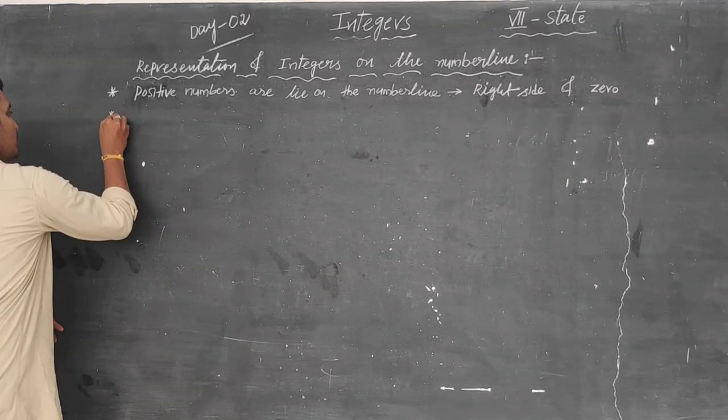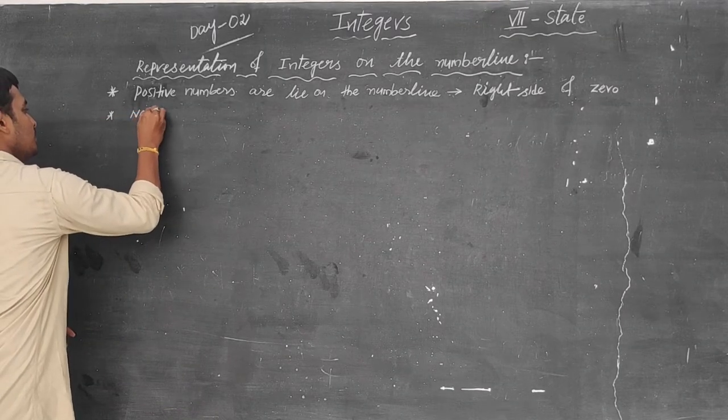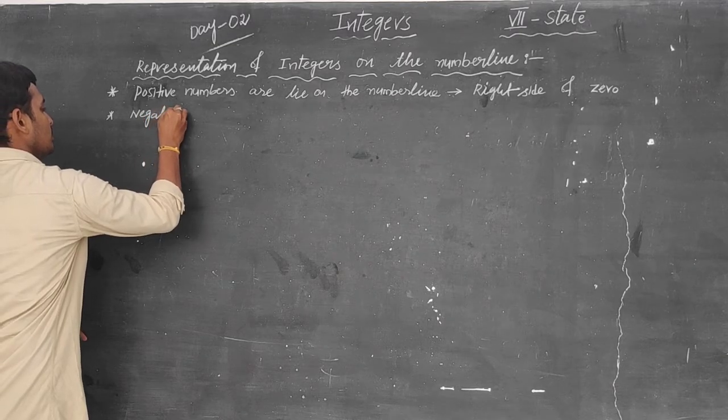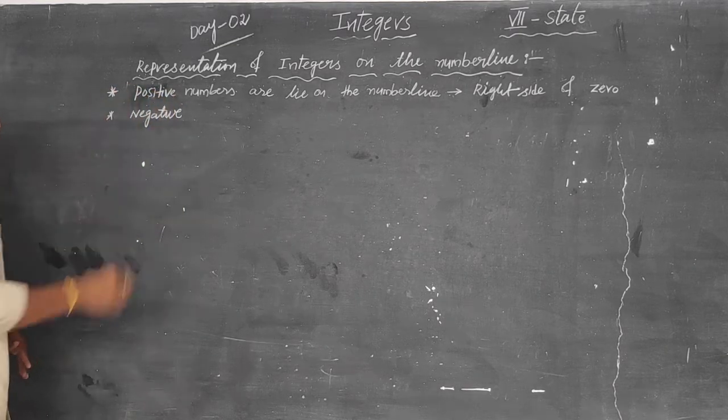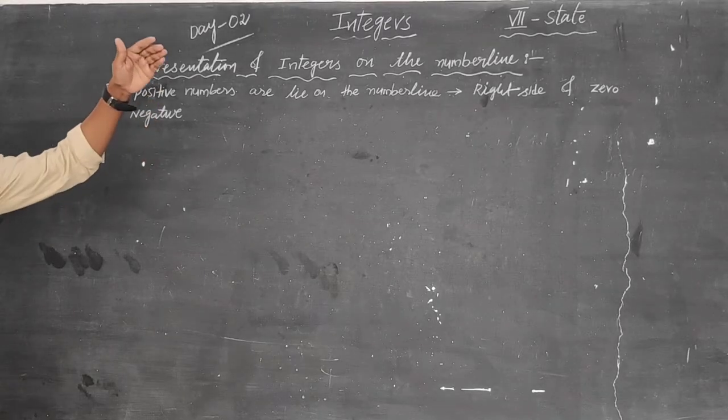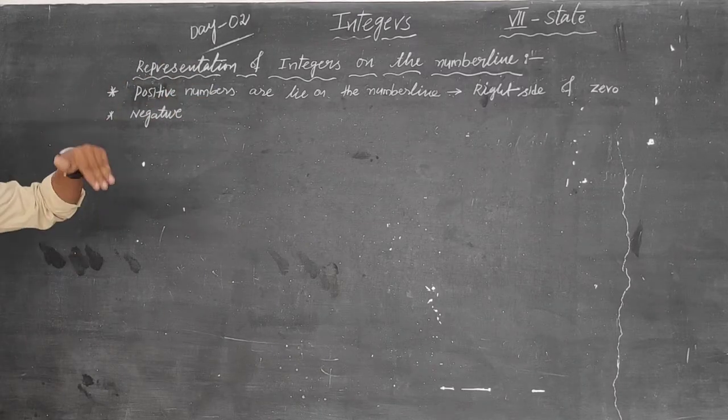The same way, now we can write negative numbers. So positive and negative are opposite words. If they lie on the right side, these are on the left side of the 0.